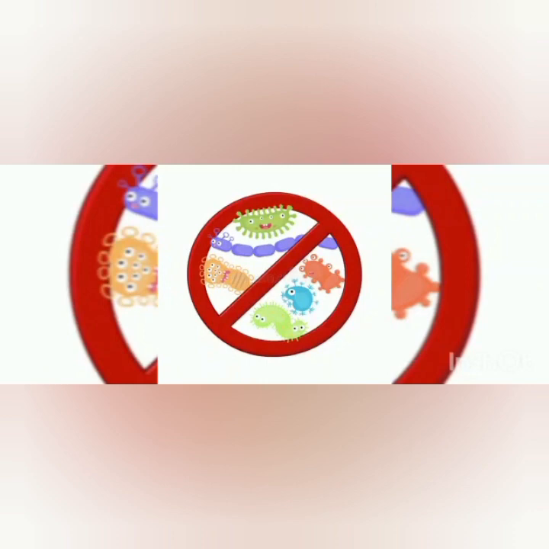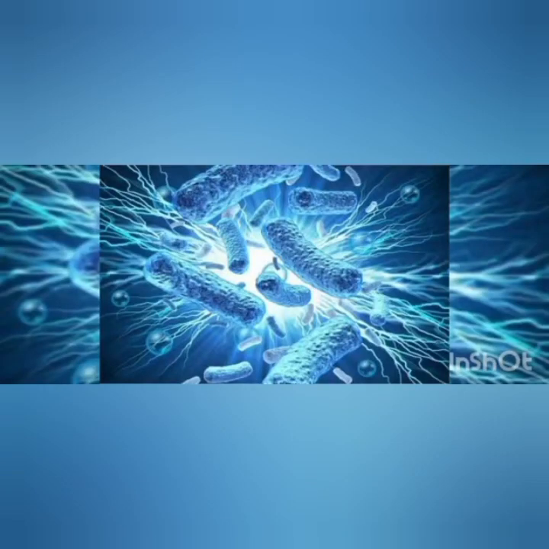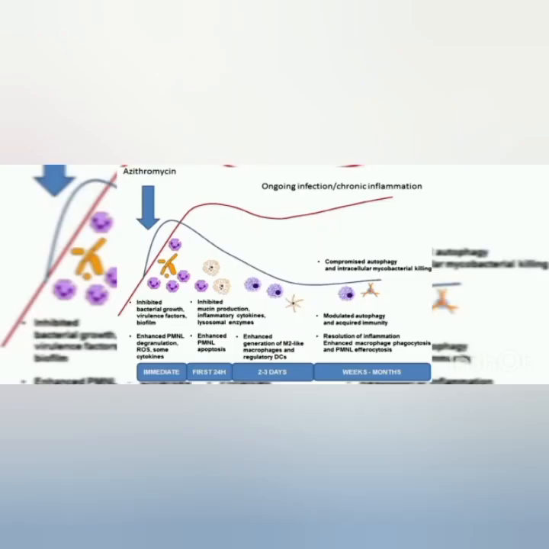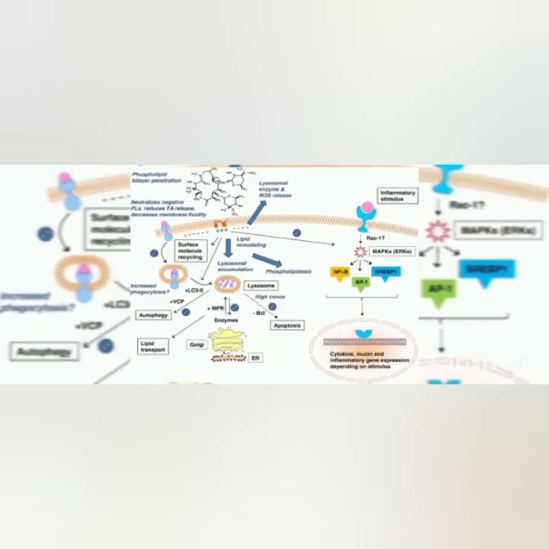Action of this drug: it includes the inhibition of bacterial protein synthesis. What it does is it goes and kills the bacteria, thus preventing the further growth of the bacteria. It is also involved in cytokine protection, and it inhibits neutrophil infiltration and macrophage polarization. It has the ability to act against a wide range of microorganisms. This azithromycin is used against a wide range of microorganisms.